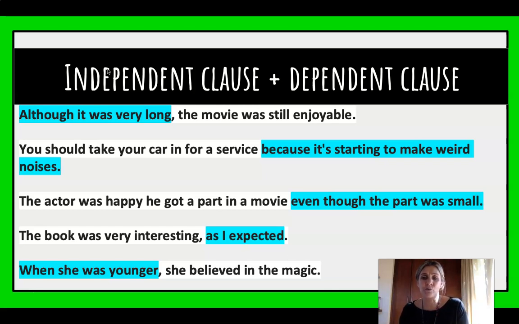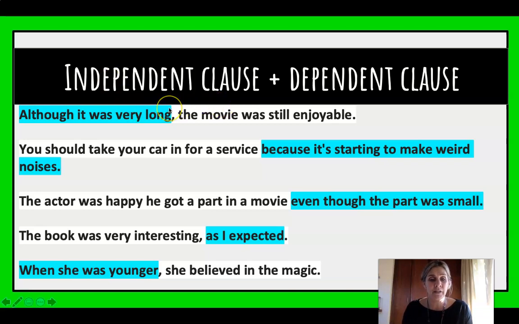Even though the part was small, what are we talking about? And then the book was very interesting, as I expected. The book was very interesting. You could use that sentence on its own and it makes sense. But if I take the second part and I just go, as I expected, what was as you expected? So it leaves something else that we still need a bit more information, and so it's a dependent clause.